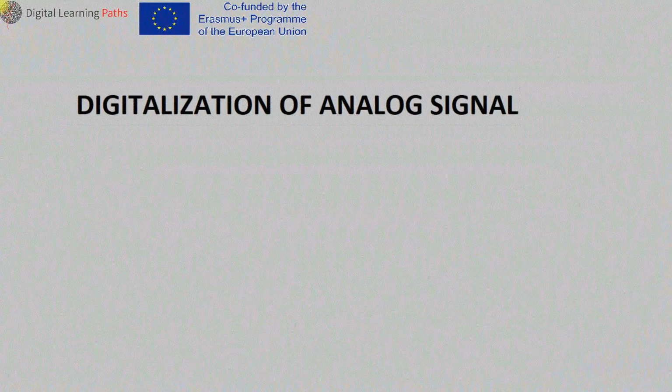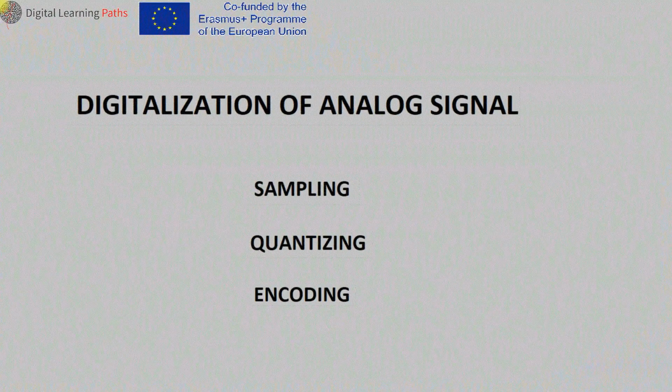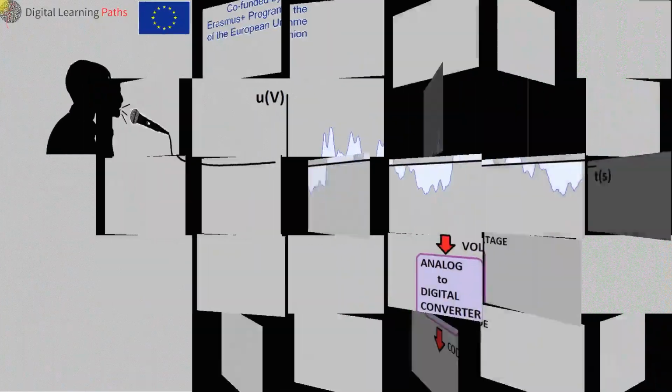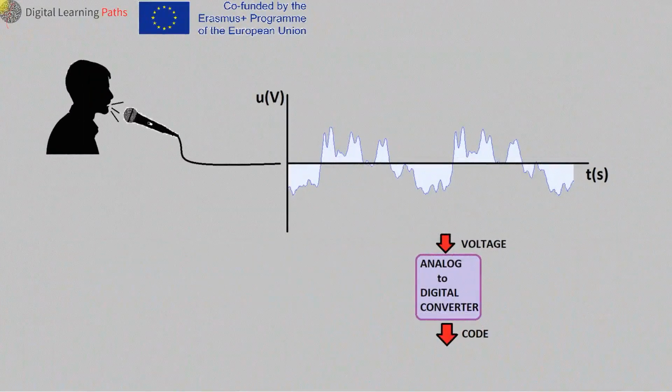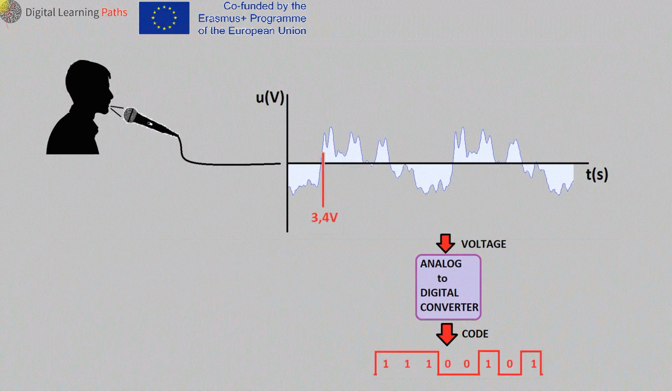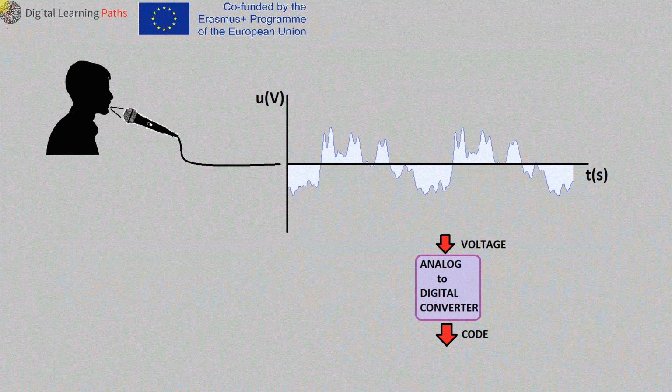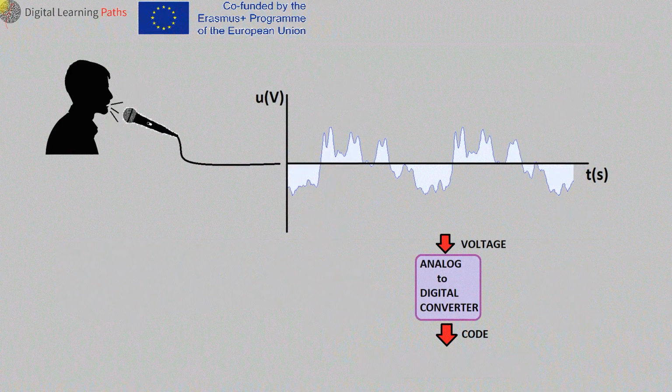Digitization of an analog signal takes place in three processes: sampling, quantization, and coding. Analog signal sampling. When sampling an analog signal, the analog to digital converter measures the voltage level of the analog signal at certain moments, and based on the measured voltage, will generate a combination of logical zeros and ones that the radio device will send instead of the read voltage.